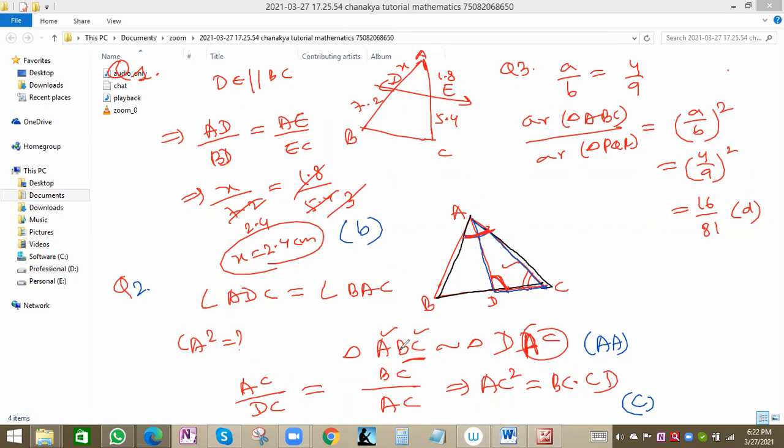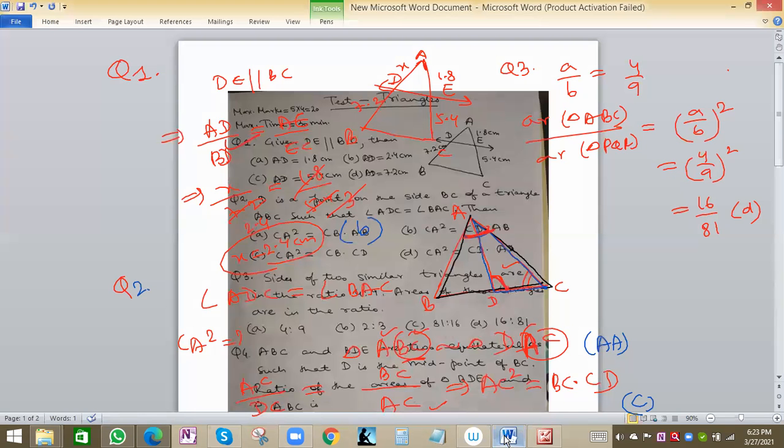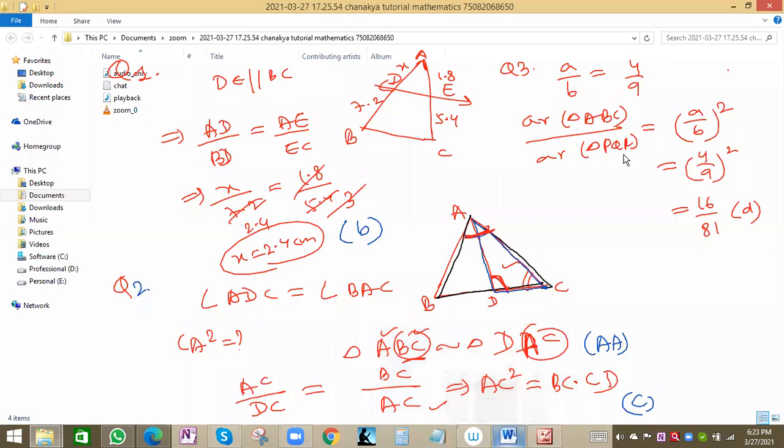Now we'll take values. For the first triangle we'll take AC, and corresponding value here DC. AC by DC will be equal to, in the second triangle, AC in the second case, because AC into AC will be AC square. So here also we'll take BC. So we'll do cross multiplication, and for the second we get the answer AC square equal to BC into CD. For the third one, we know the concept: area of triangle ABC by area of triangle PQR will be equal to A by B whole square. A was 4 and B is 9. 4 by 9 squared will be 16 by 81. 16 by 81 will be the answer.